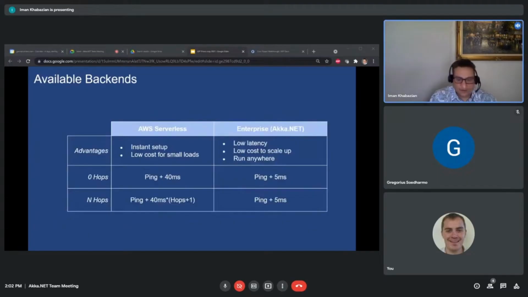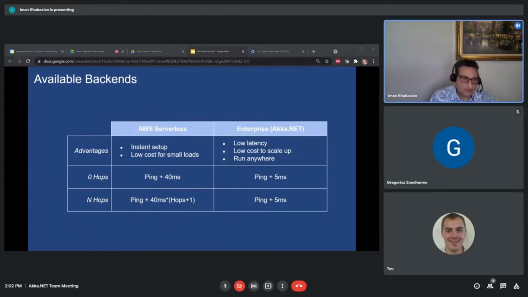Right now we have two available backends. We have the Enterprise Akka one, which is far more interesting, but we also have the AWS serverless one. We have a serverless one because that lets people get up and running and go client server within 10 minutes of downloading our software. But the enterprise one, we've tested it, and it's way easier and way more affordable to scale, and your latency is going to be far less.